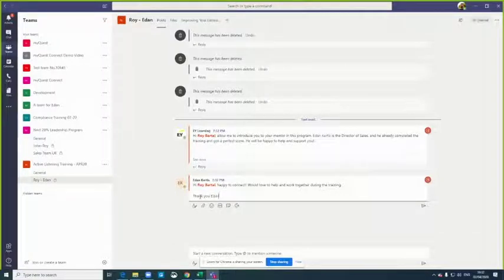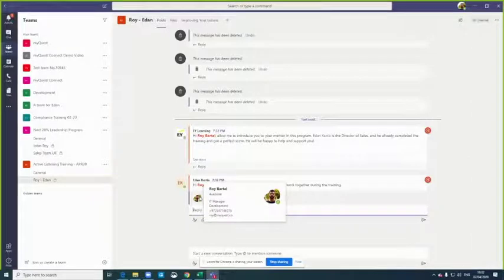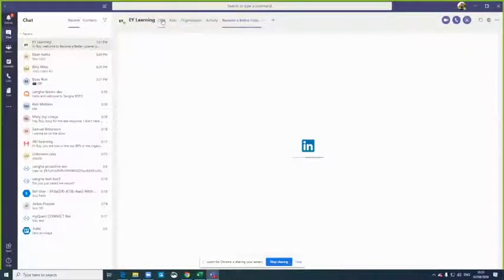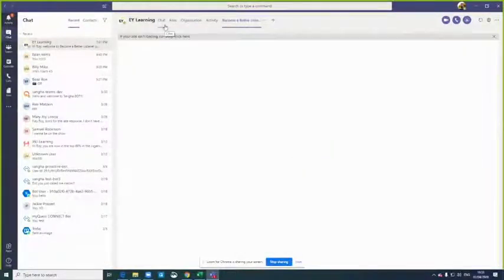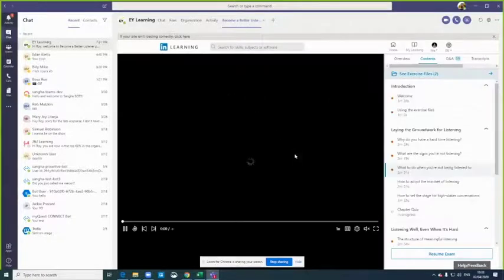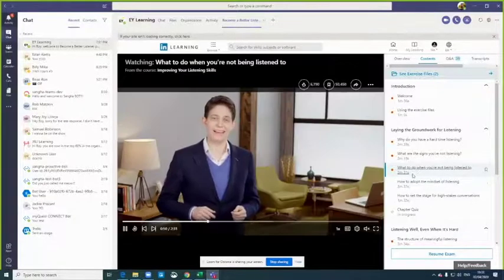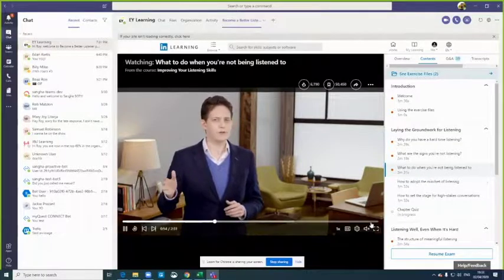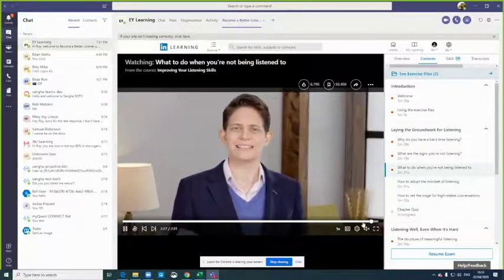And now basically what happened is that the system will initiate automatic communications between me and Idan to really make sure he can help me as part of this training. How does it work? So for example, let's go right now to the training and let's complete a specific module. For example, right now I'm doing the module, what to do when you're not being listened to. So let's skip ahead and finish the training.